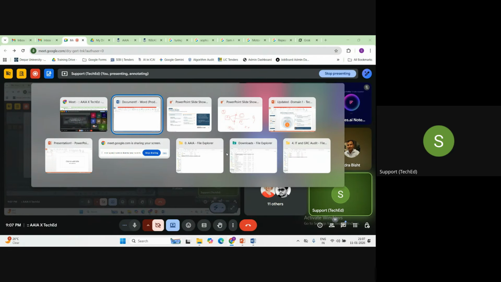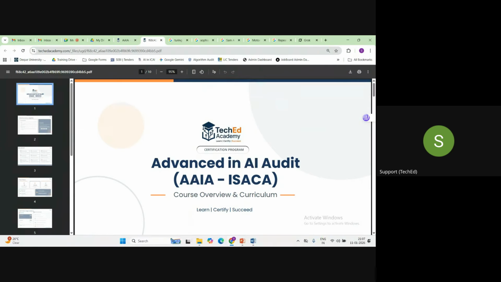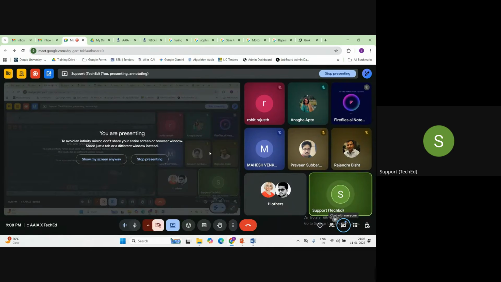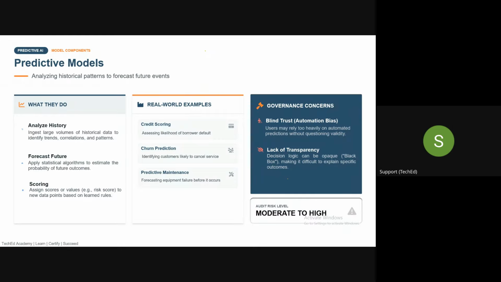This entire course of AAIA has been designed in such a way that it will help you to audit the AI. Whatever discussion I do here, I'll do more from an auditor's perspective. I'll also try to explain everything with the help of examples, and when we understand those with examples, we can automatically apply our auditor's mind.